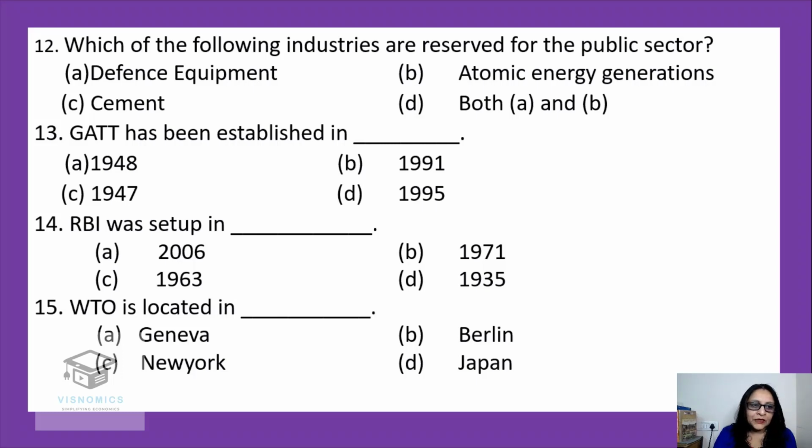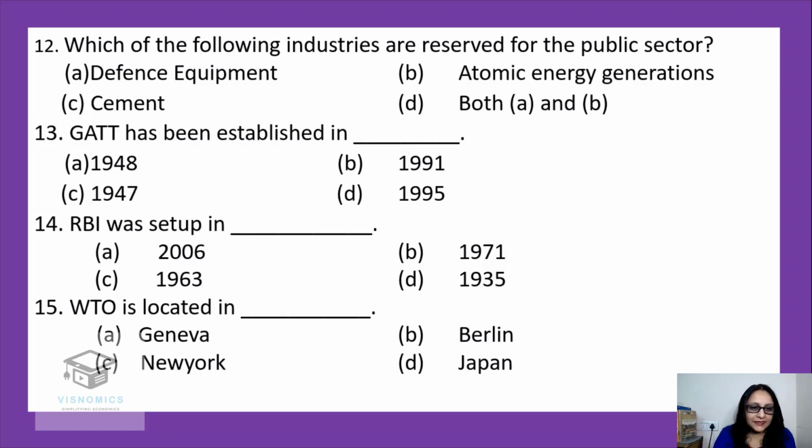So 13th, GATT, that is General Agreement on Trade and Tariff, has been established in. Yes, GATT was established in 1948 with 23 member countries. Next one, RBI was set up in. When was RBI set up? Not in 71, dear. Yes, it was in 1935. So those who have written D are absolutely right.